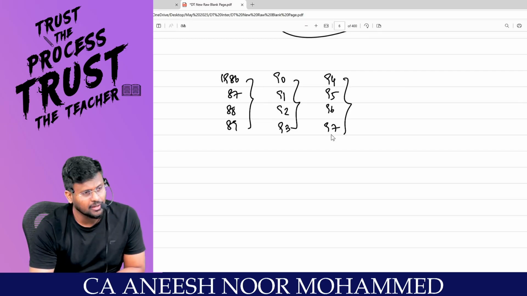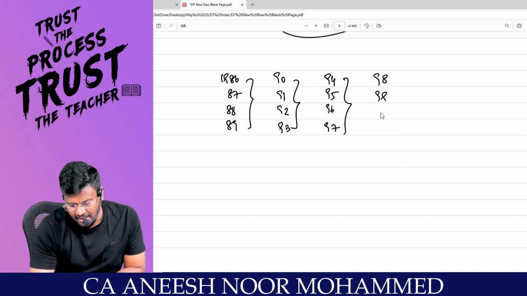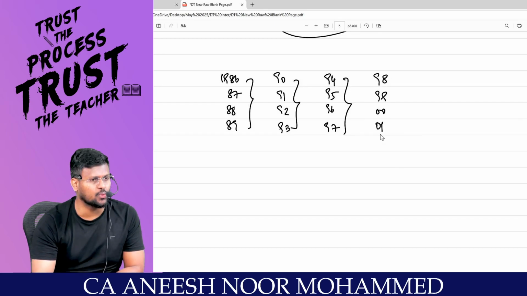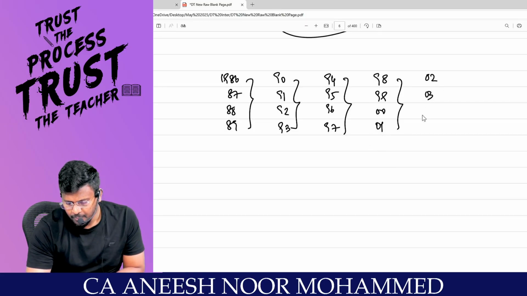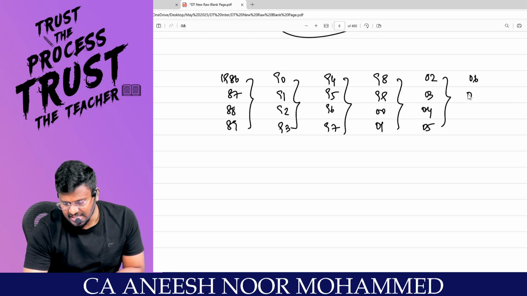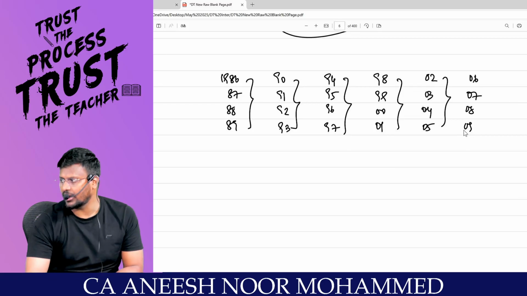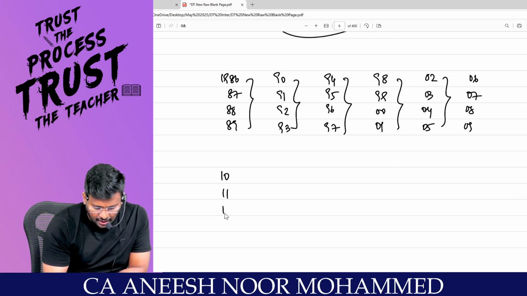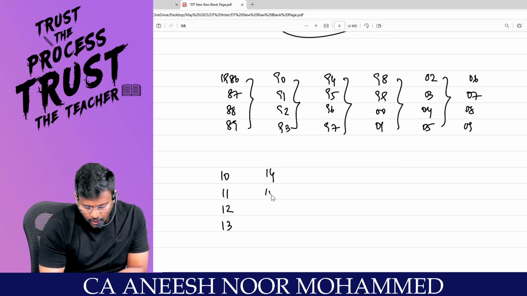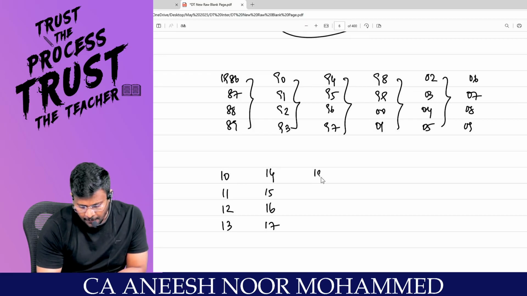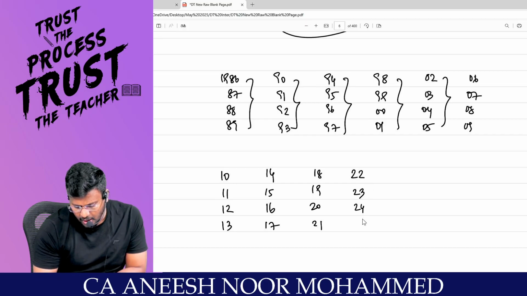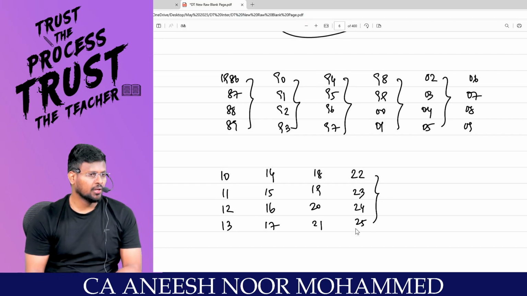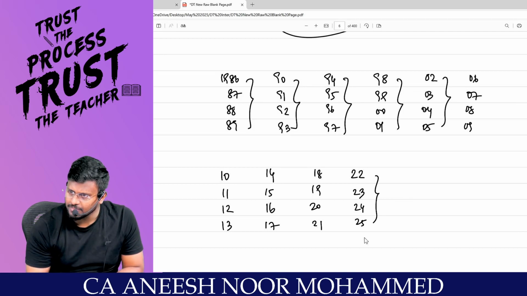After 93, it is 94, 95, 96, 97. This is block number 3. Sir, 98, 99, 2000, 2001. Correct, sir? This is block number 4. 2002, 3, 4, 5. This is the next block. Then 6, 7, 8, 9. Are you really with me? Then 10, 11, 12, 13, 14, 15, 16, 17. 18, 19, 20, 21, 22, 23, 24 and 25. So we are in this block.